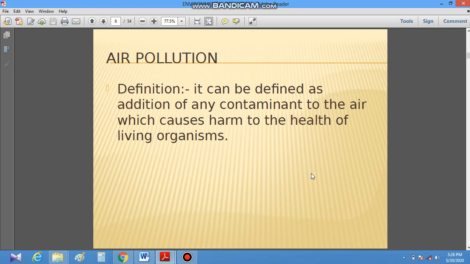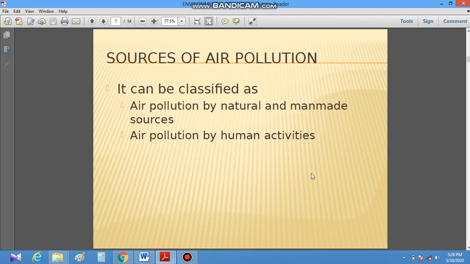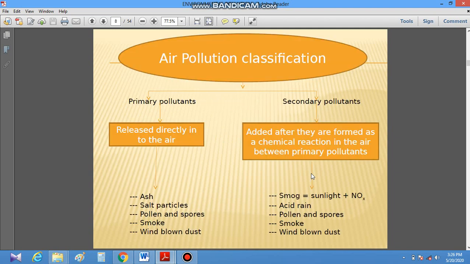Next we come to air pollution. If by any means the quality of air is affected in terms of physical, chemical nature, which causes harm to the health of living organisms, it is called air pollution. Air pollutants are of two types: primary pollutants and secondary pollutants. Primary pollutants are released directly